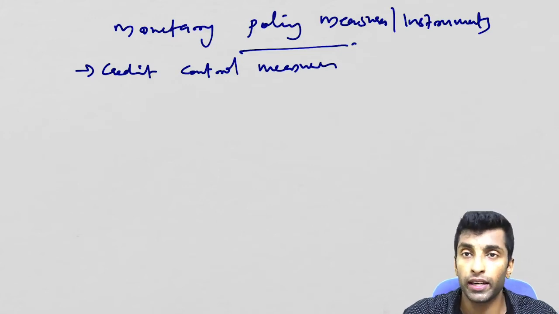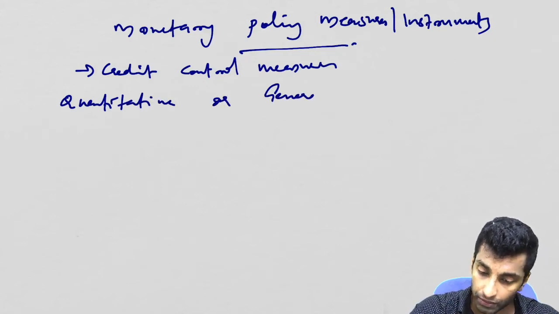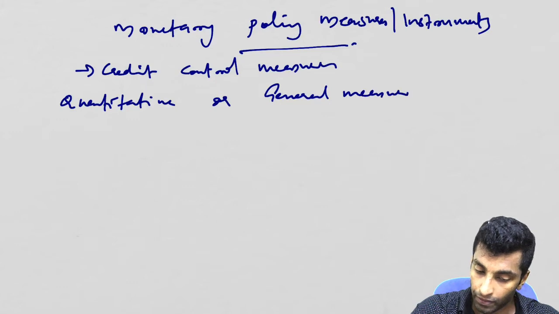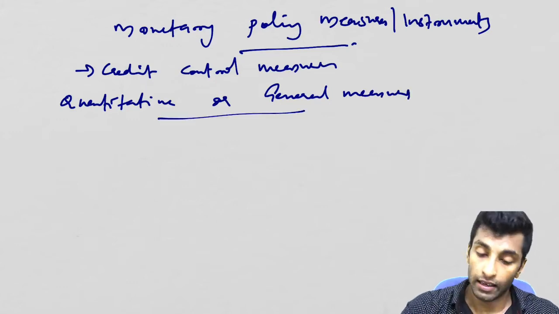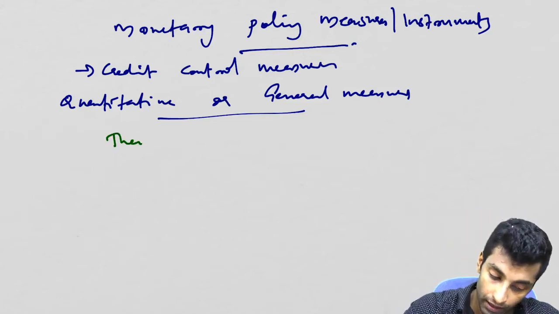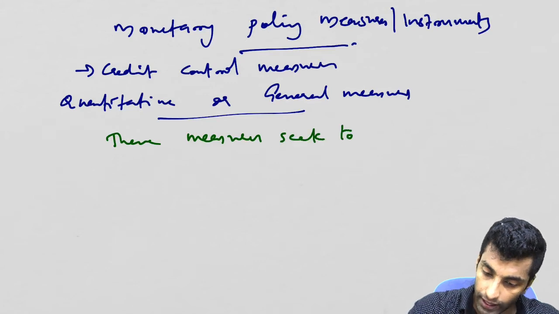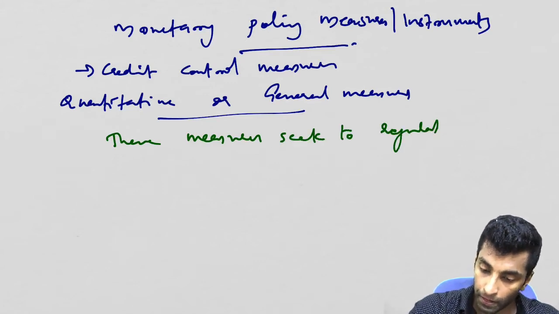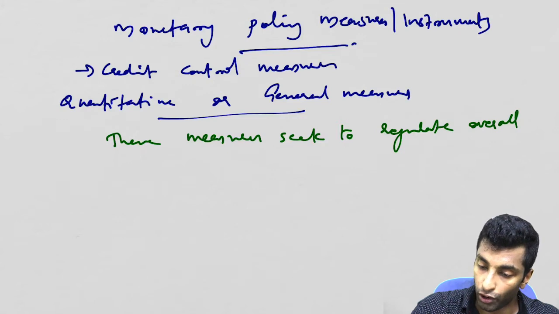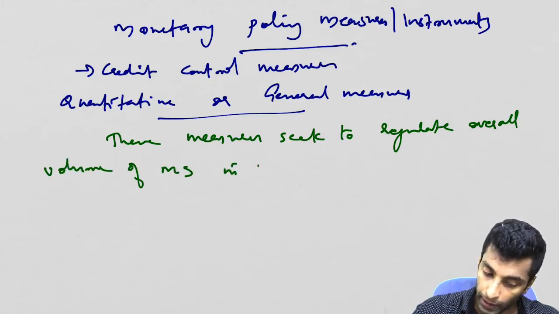There are two types, quantitative and qualitative. First, quantitative or general measures. What are they? These measures seek to regulate the overall volume of money supply in the economy.